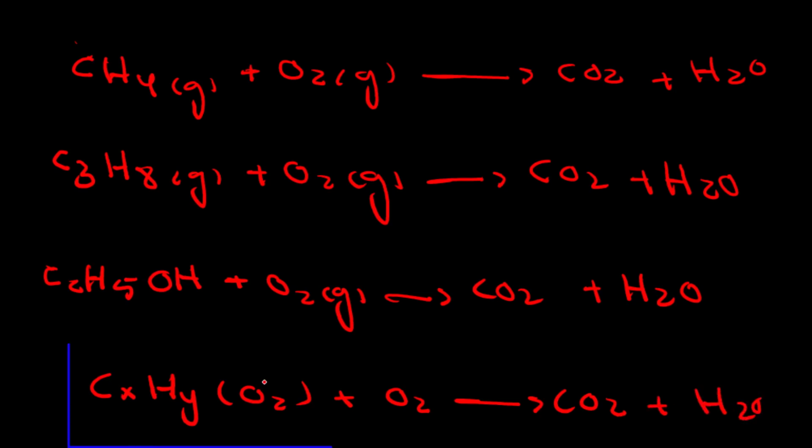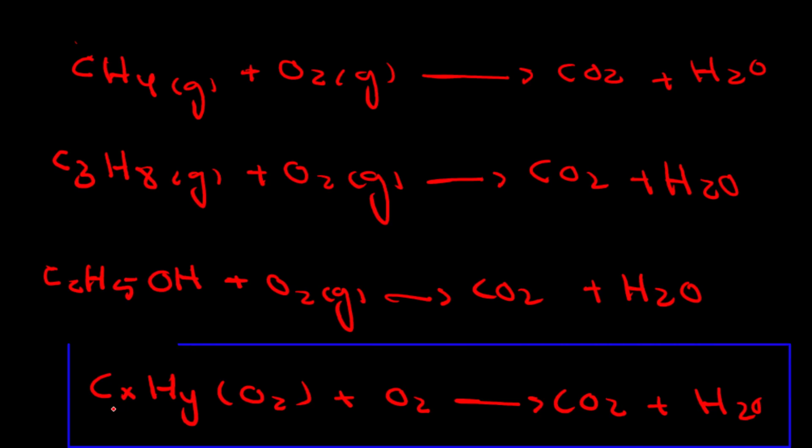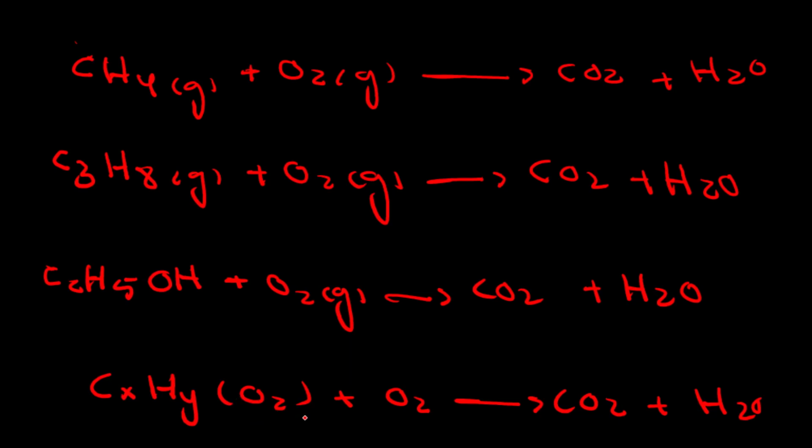Here in this formula, X means the number of carbons, and Y means the number of hydrogens. Z means the number of oxygens. I put it in brackets because sometimes we can have oxygen and sometimes there is no oxygen, like in these examples.